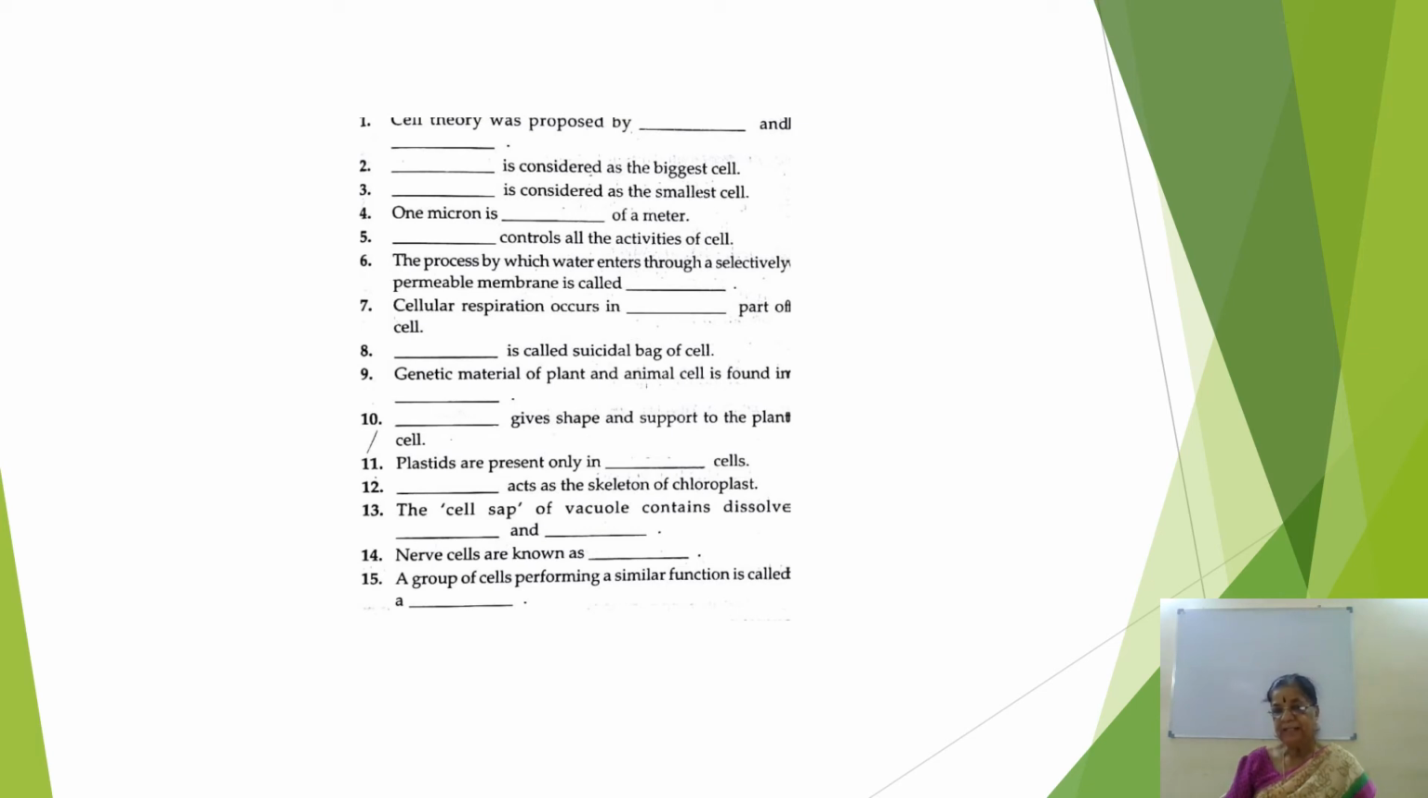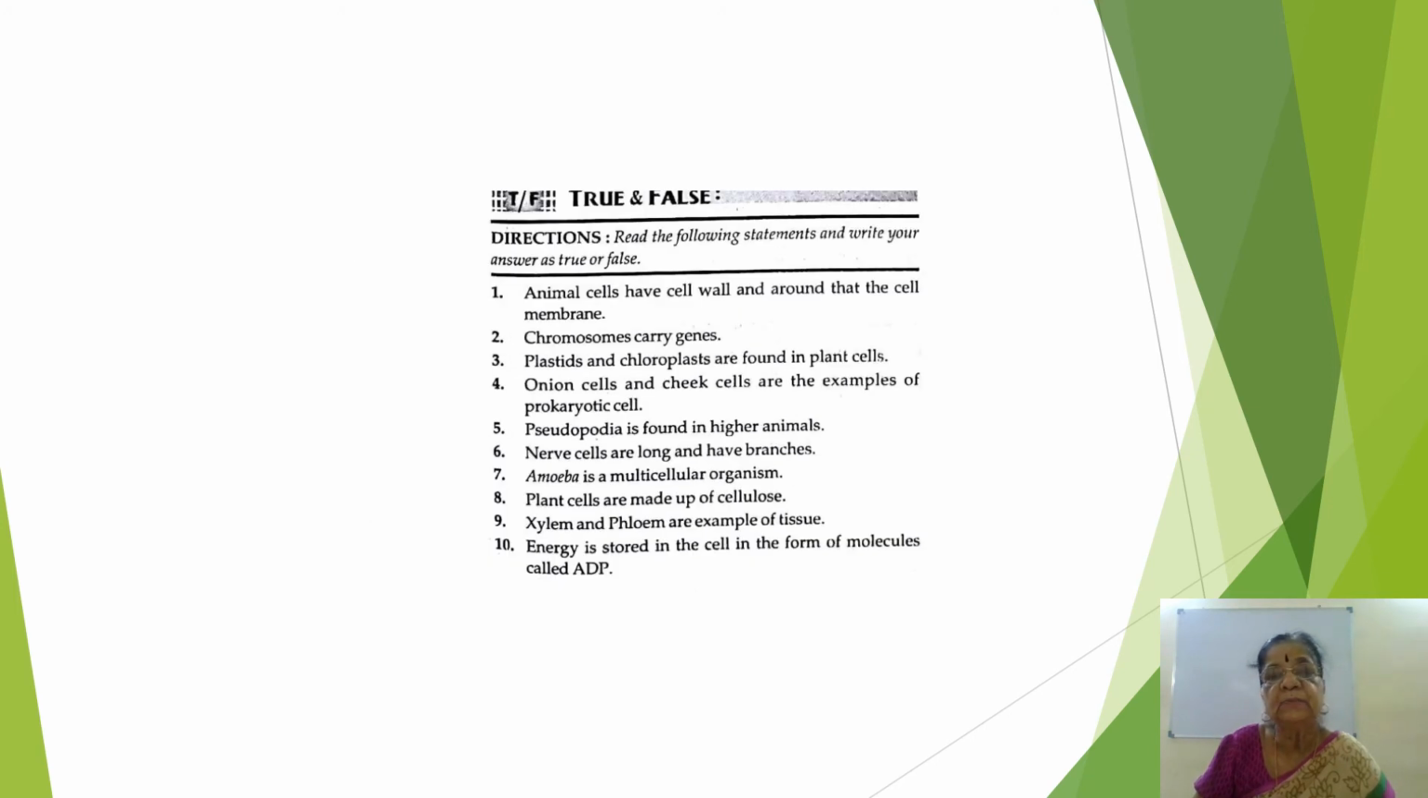This is about plant cells, in detail, but just let us know. Then the cell sap of vacuole contains dissolved sugar and salt. The nerve cells are also known as neurons. A group of cells performing similar function is called tissue. Okay, the answers for all these are in your book also, you can refer to that. Okay, this is for fill up.